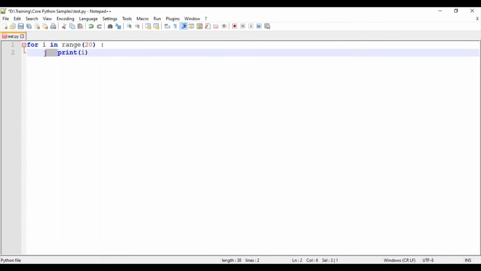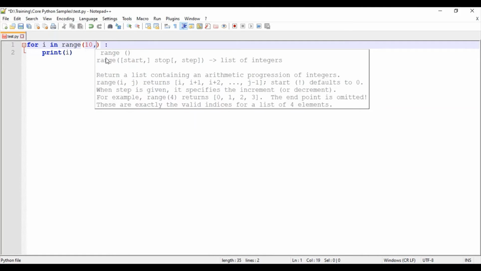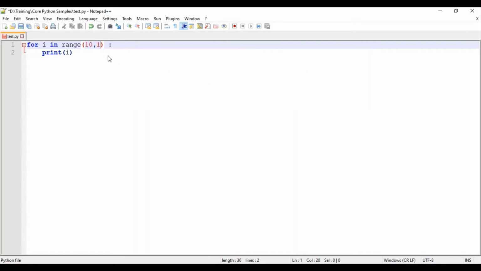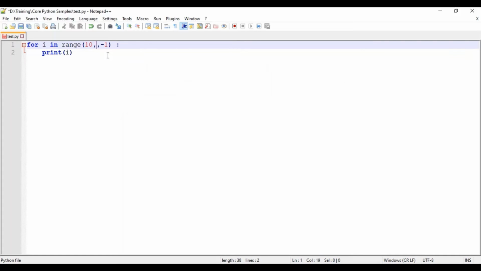So what I will be doing is, range of 10, I want it, and I want it to be decremented. Okay, stop at 1, comma, and then I want it to be decremented, so I will be giving -1. Okay, I will just use 0. So I'll just save this and try to run this program.